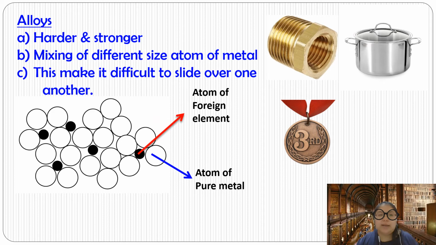Now we're going to see alloys. The characteristics of an alloy are the opposite of a pure metal. First, it is harder and stronger. It is made by mixing atoms of different sizes, so the layers are not easy to slide over one another. You can see the structure: we have big atoms and small atoms. When you mix in another element, the metal becomes stronger. From here we have some diagrams: steel, bronze, and brass. All of these are alloys.